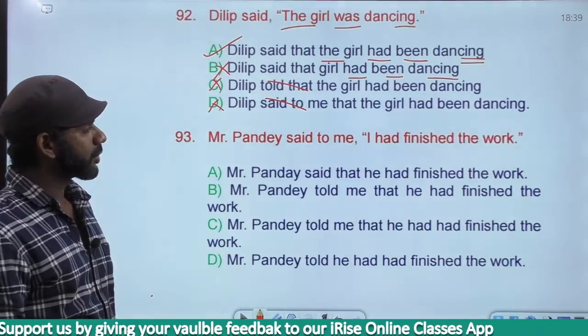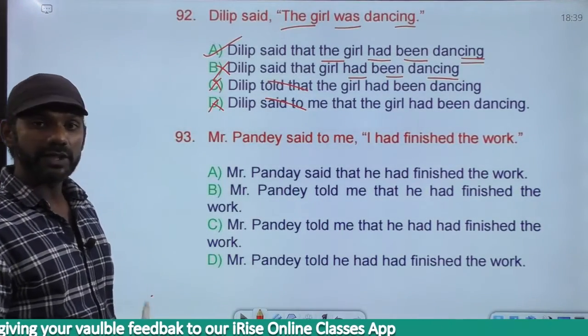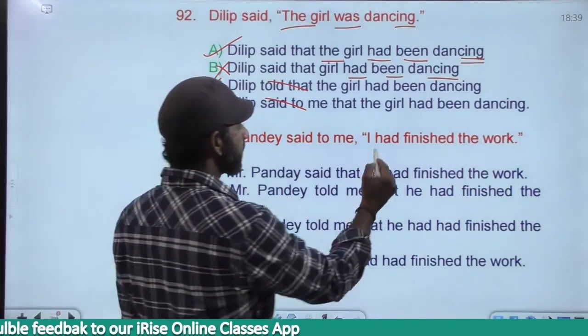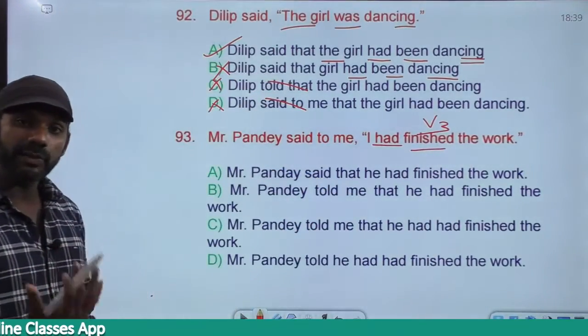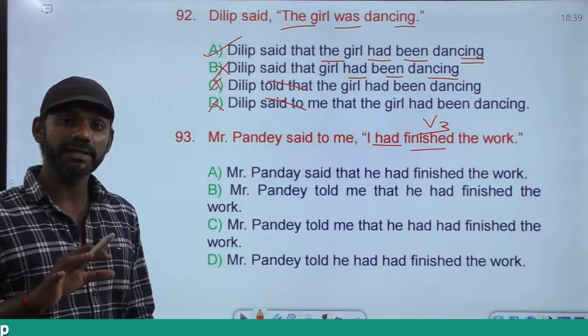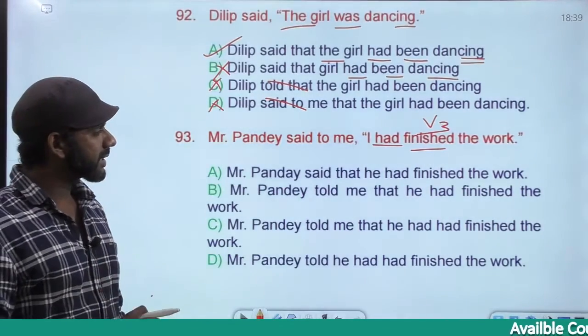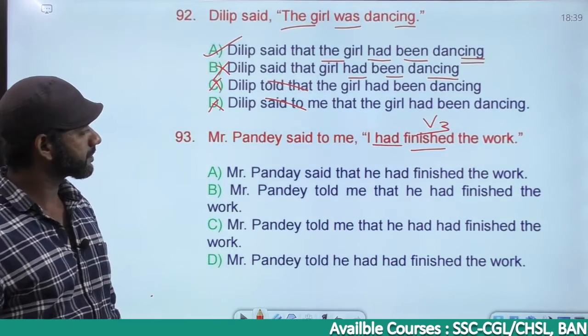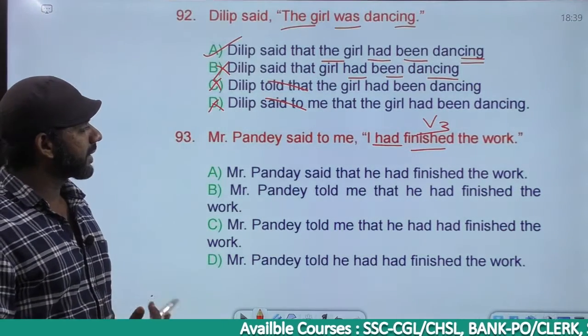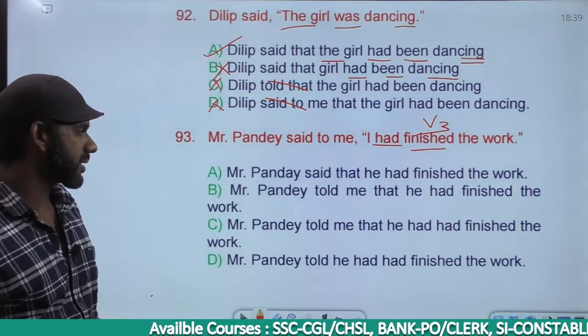Mr. Pandey said to me, I had finished my work. Had finished is had plus V3, past perfect. Direct to indirect, past perfect remains the same. So in indirect speech also it must be past perfect. Come to option A. Mr. Pandey said that he had finished his work.